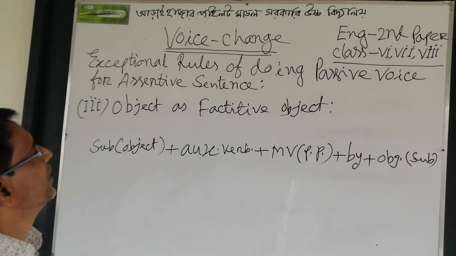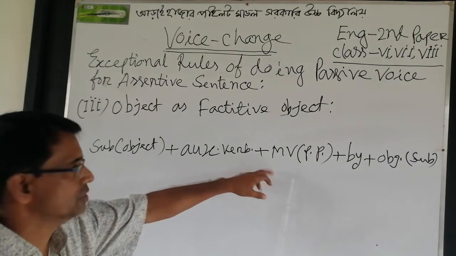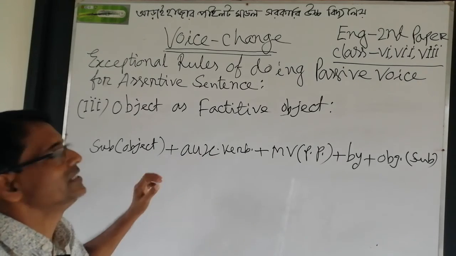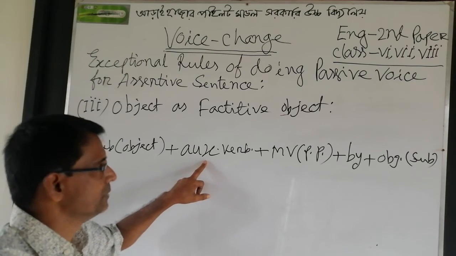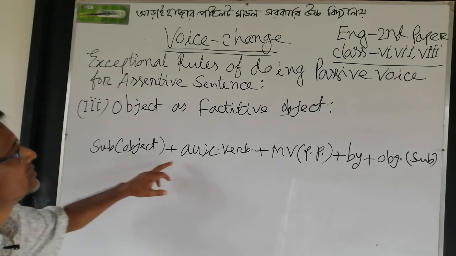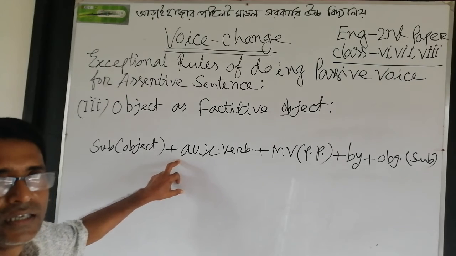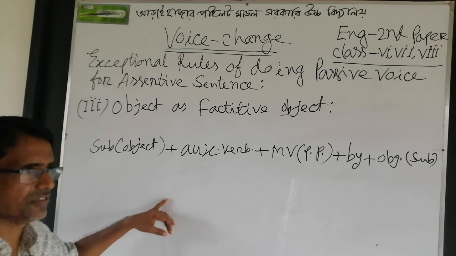When the factitive object is used, then the verb will be a factitive verb. This verb is generally make, elect, select, etc.